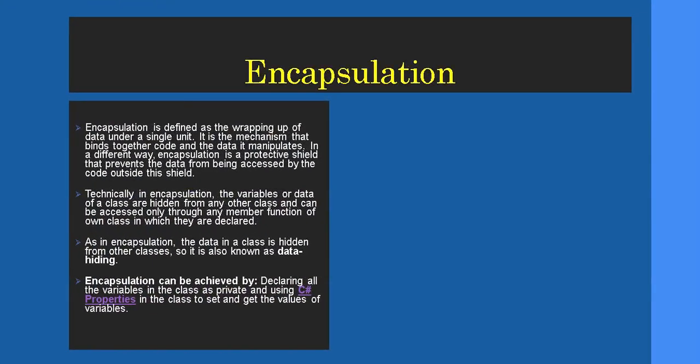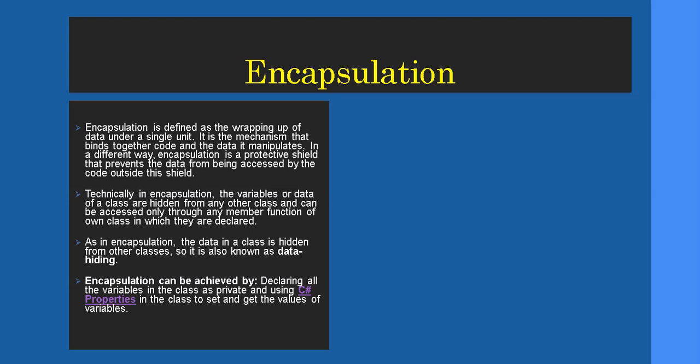So encapsulation, this is another concept. Encapsulation is defined as wrapping up of data under a single unit. It is the mechanism that binds together code and the data it manipulates. In a different way, encapsulation is a protective shield that prevents data from being accessed by code outside this shield.